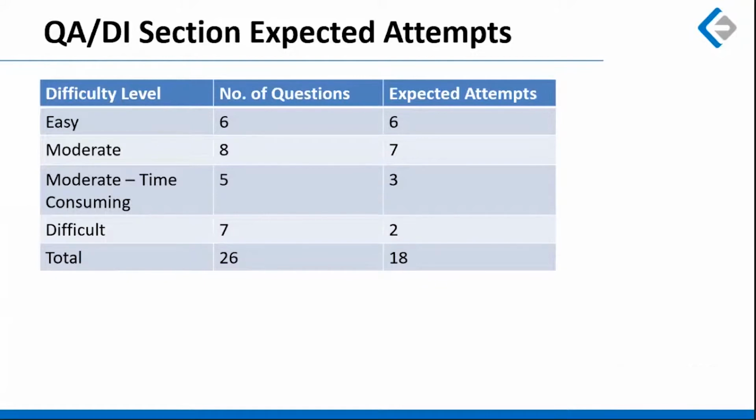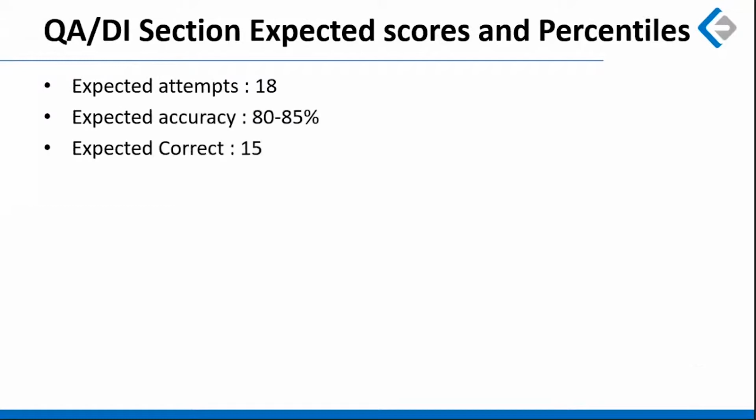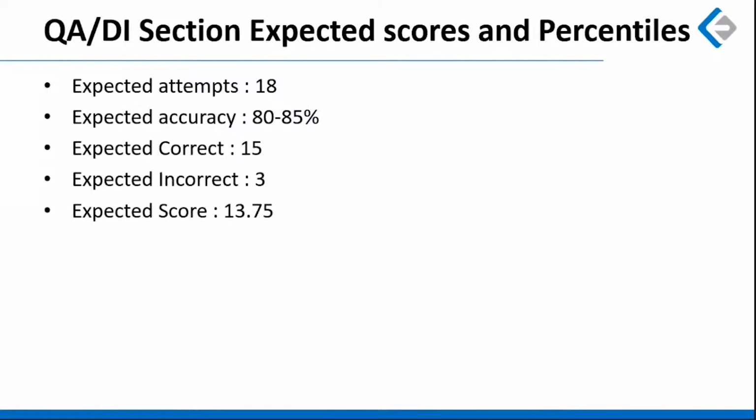So 3 out of 5 were gettable. And difficult questions, yes, if you know certain concepts related to triangle and the time zone difference, you could have solved 2 questions here. Okay, so out of 26 questions, 18 was the ideal attempt according to me. And based on these 18 attempts, if we map the accuracy to 80 to 85%, we can conclude that 15 questions correct can be a good number here. 3 incorrect, which helps us reach the net score of 13.75, which will be our 98th percentile.